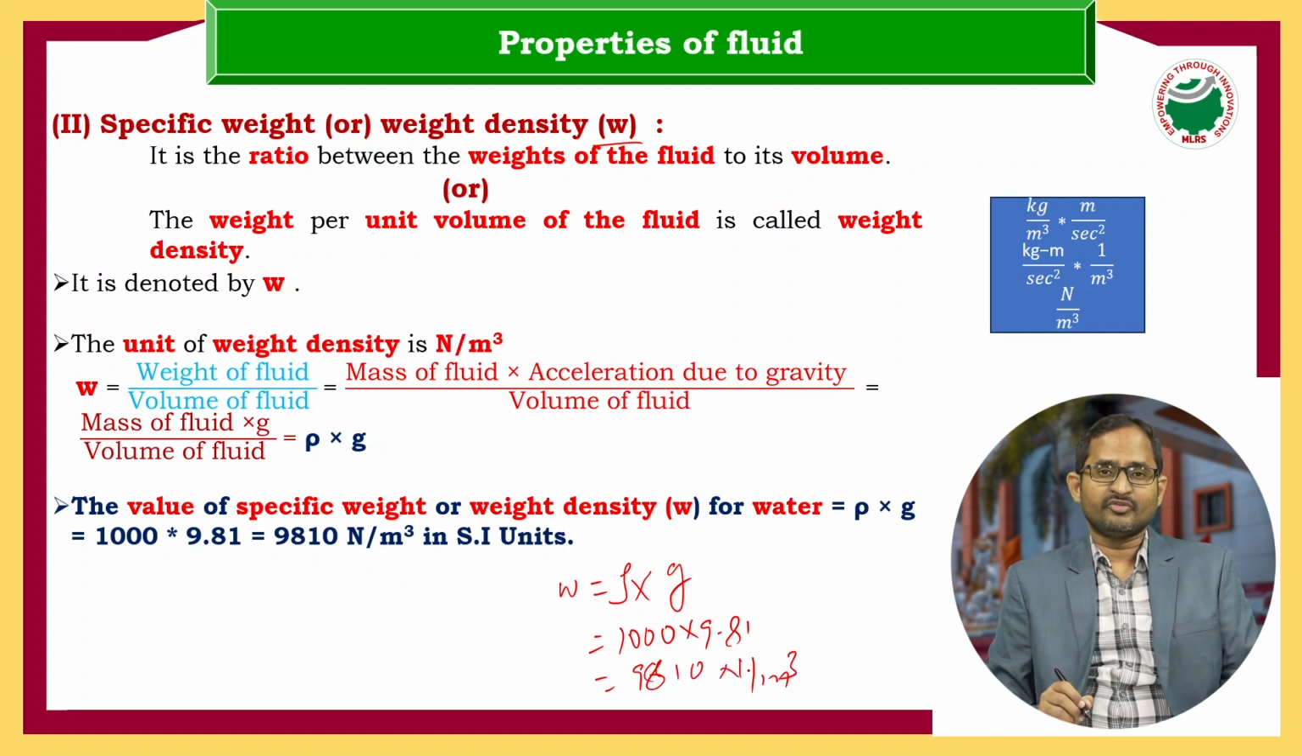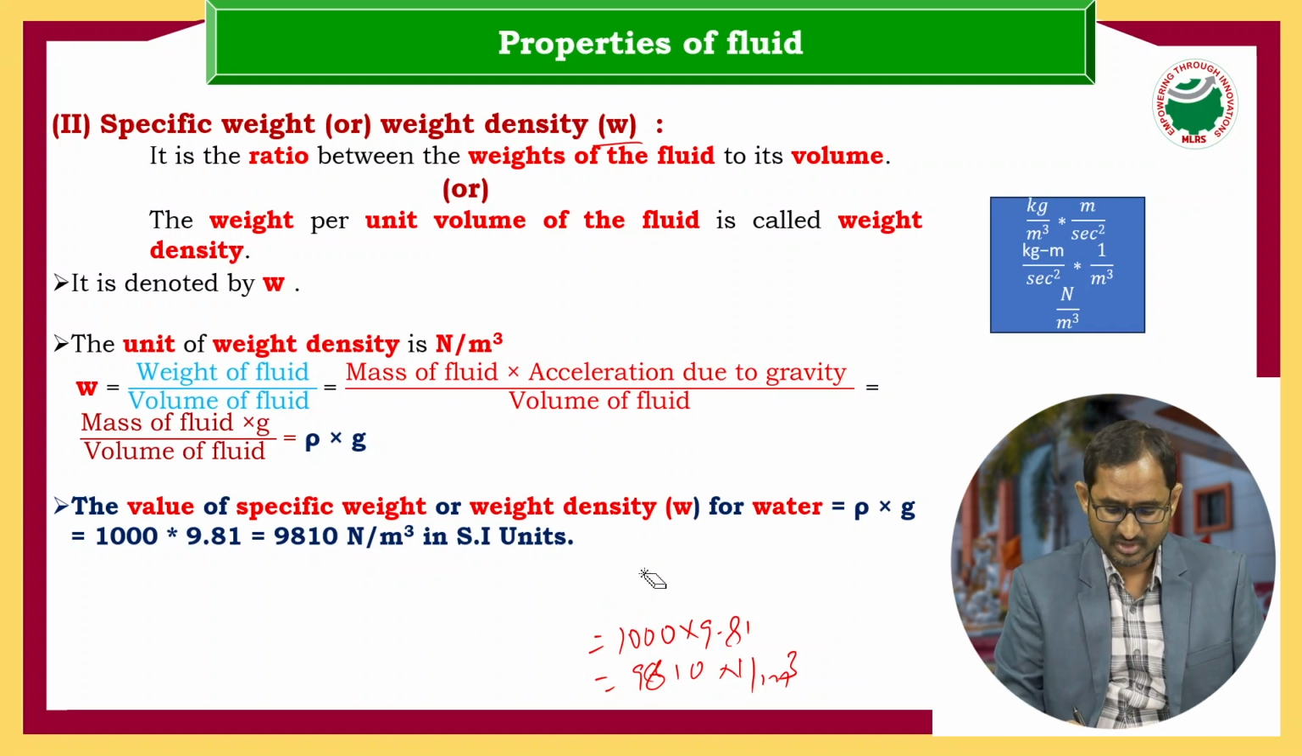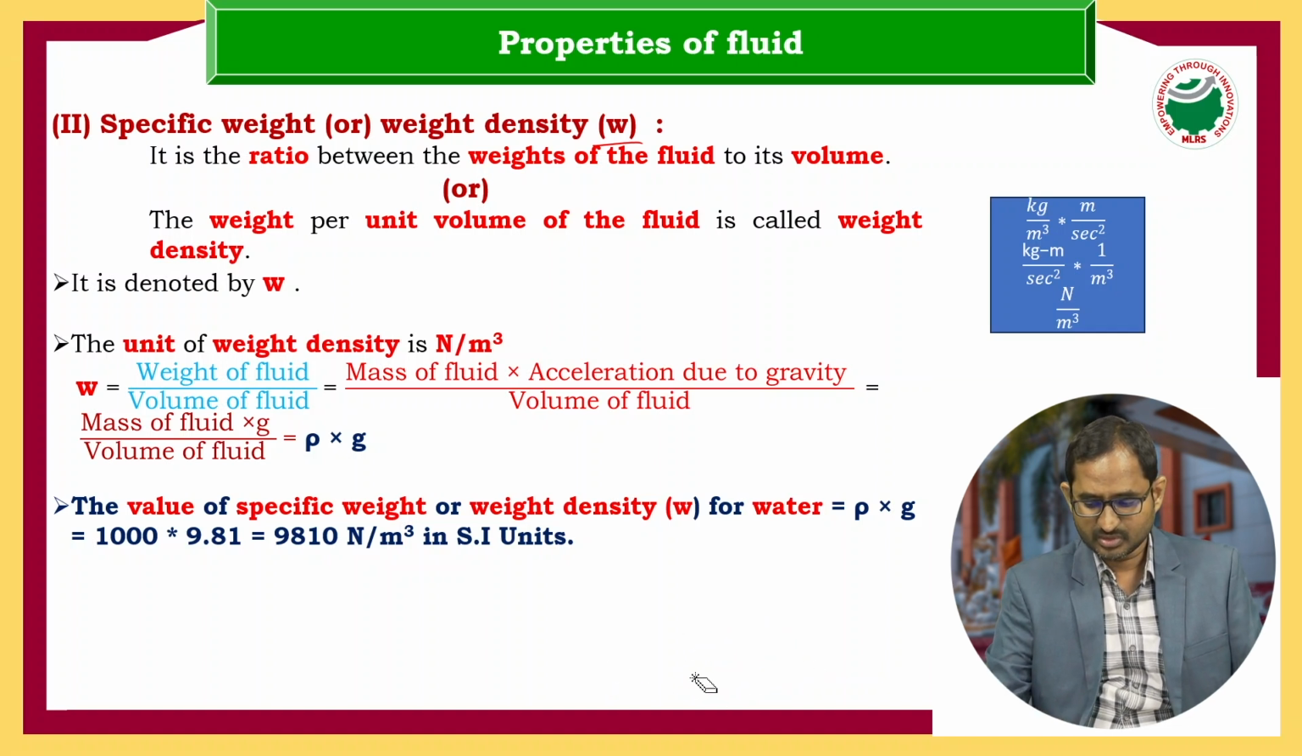So the weight density or specific weight of water is 9810 Newton per meter cube, and the mass density or density of water is 1000 kg per meter cube. So this is the conversion. In earlier classes, at intermediate level, we already learned how to apply dimensional homogeneity and how to convert the dimensions and everything.